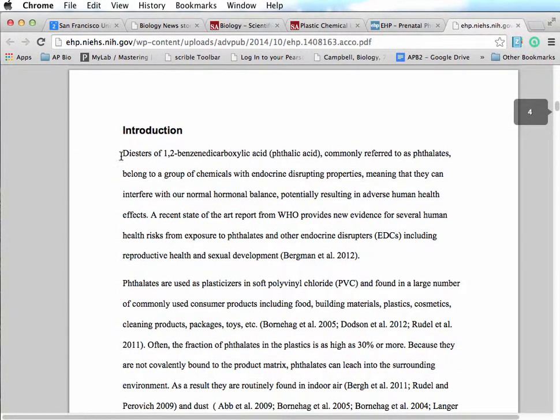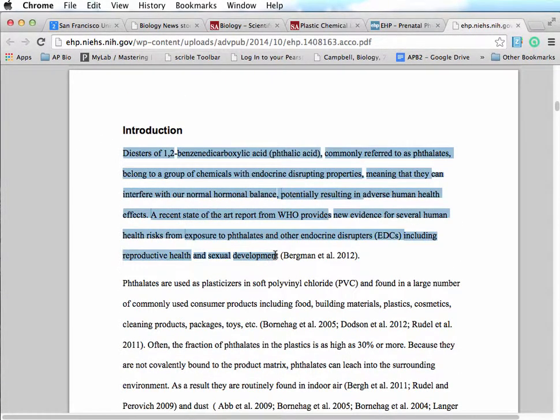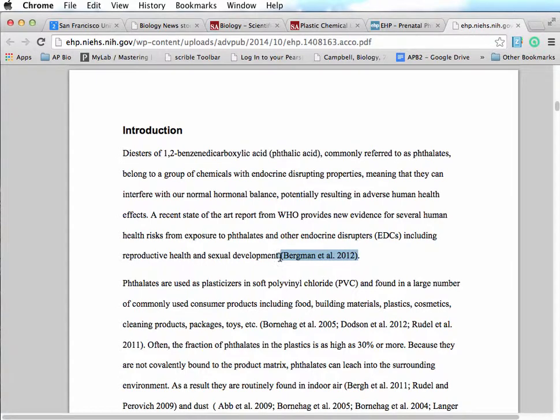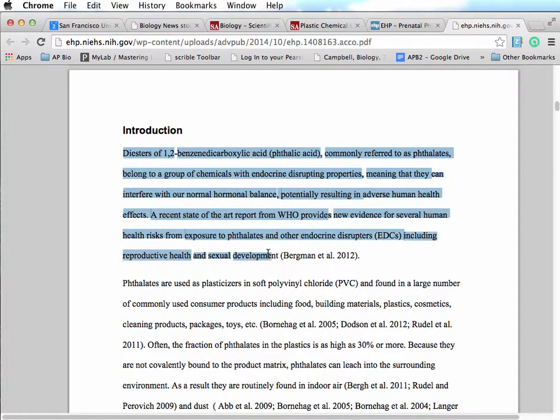So here's the first bit of prior knowledge that they're referring to, this sentence right here. And this is the scientist who carried out that previous study, Bergman and Bergman's colleagues in 2012. So if you wanted to use this as one of the two bits of prior knowledge in your lab report, you would copy the prior knowledge content plus the original authors of that prior knowledge study.